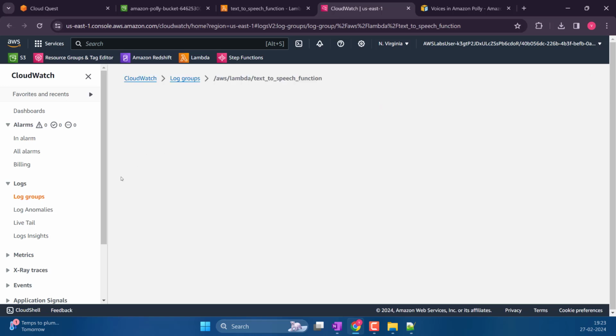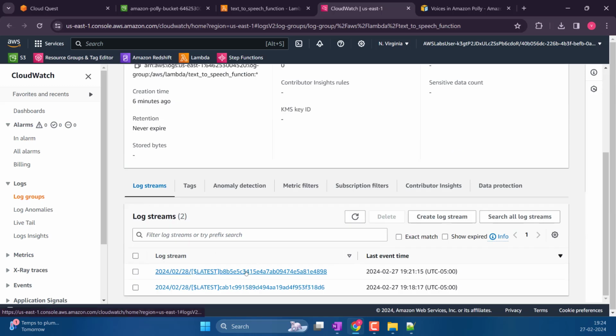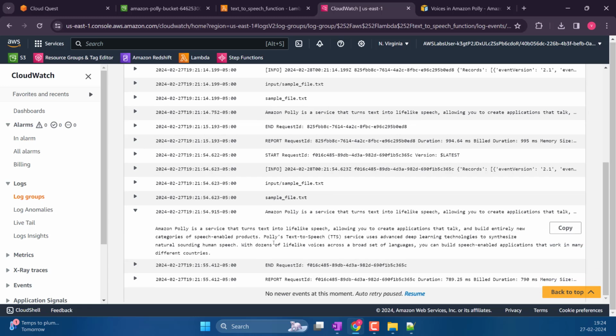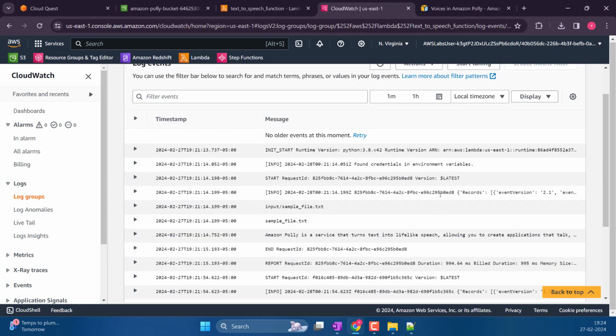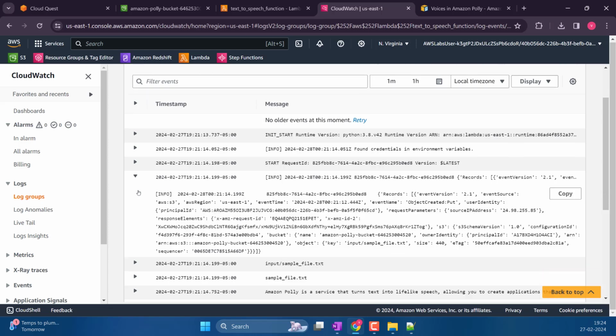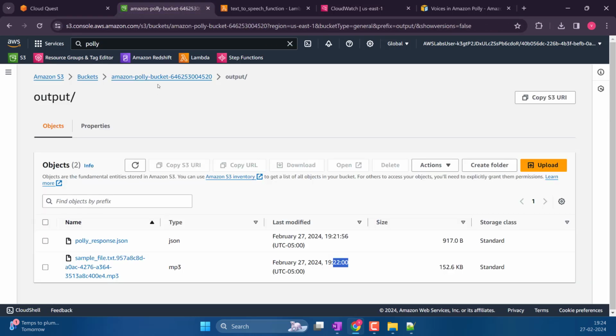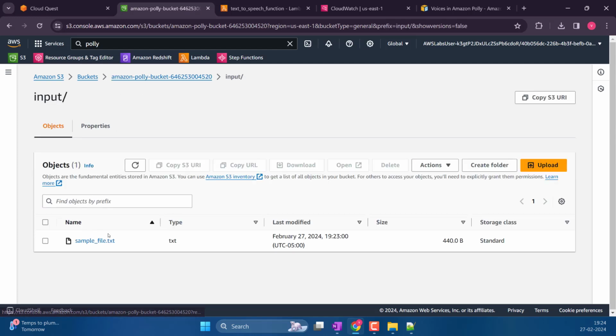Okay, we have it. Let's open it. Okay, I see it, sample file. Okay, that's the text in the file. That's it. Hold on a minute. What happened? Sample file txt. That's what I uploaded, right? Yes.